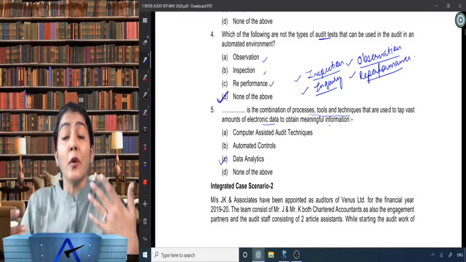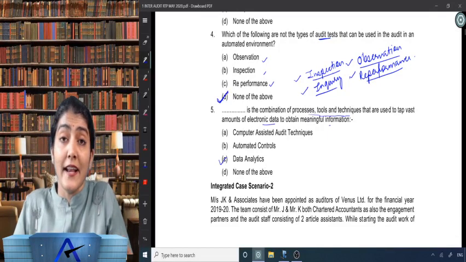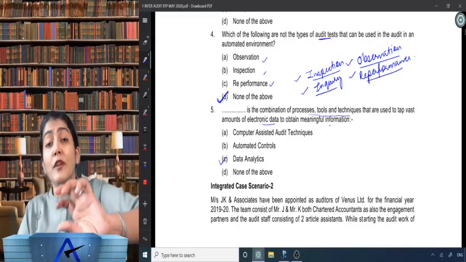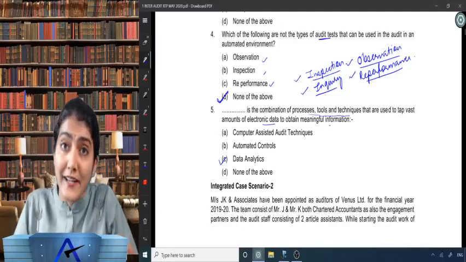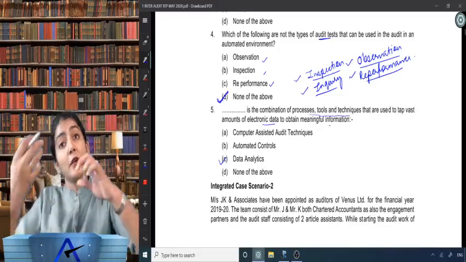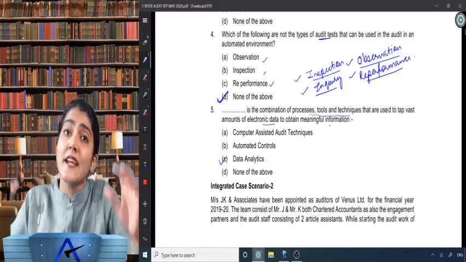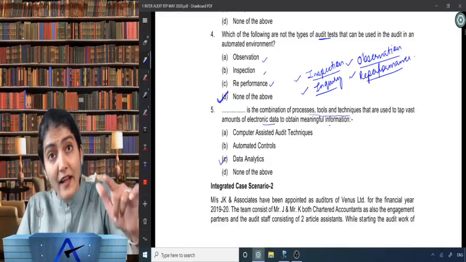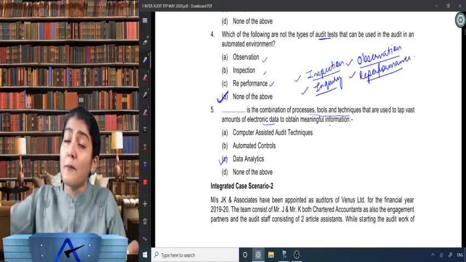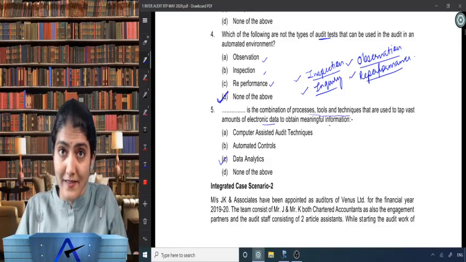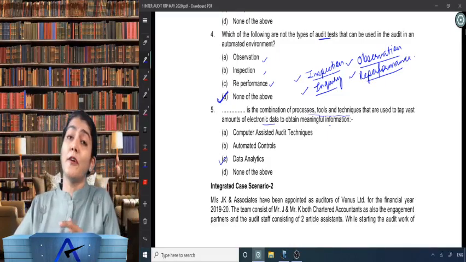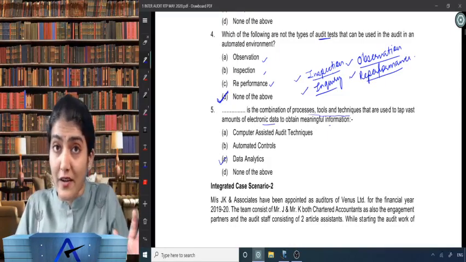We also have an alternative definition of data analytics over here: the process of generating meaningful information from raw system data. The tools and techniques which you use to convert data into information is referred to as data analytics. And the data analytics which are used in an audit are mainly referred to as the computer assisted audit techniques.